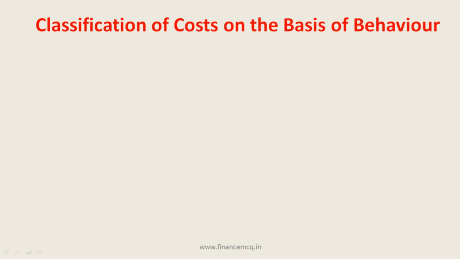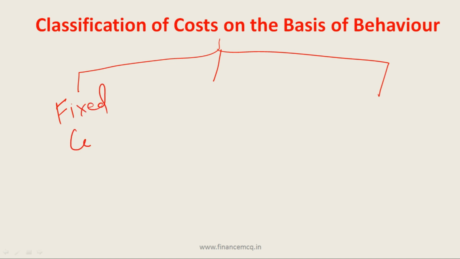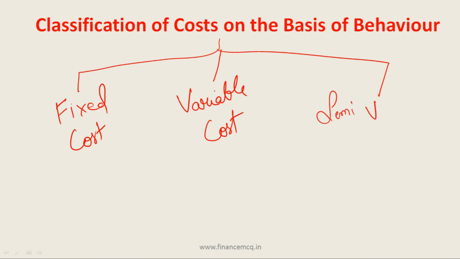Next we will see classification on the basis of behavior. Friends, here it can be divided into three parts. First is fixed cost, next is variable cost, and the last one is semi-variable cost.